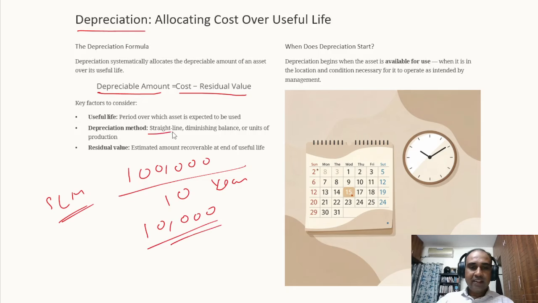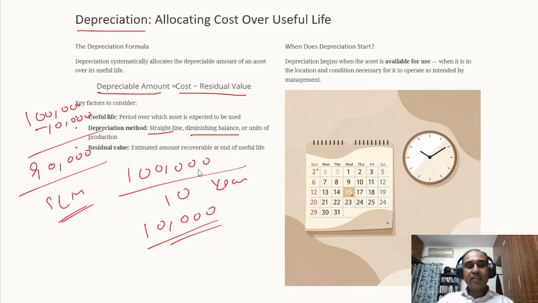Another method is return on value. Assuming the rate of depreciation is 10%, the first year it will be 1 lakh minus 10%, so 10,000. The written down value after the end of the year will be 90,000. From 90,000, another 9,000 will be reduced, so it will become 81,000. That is called the diminishing balance method.